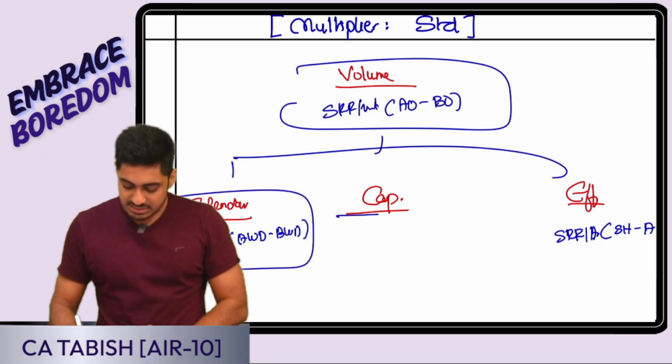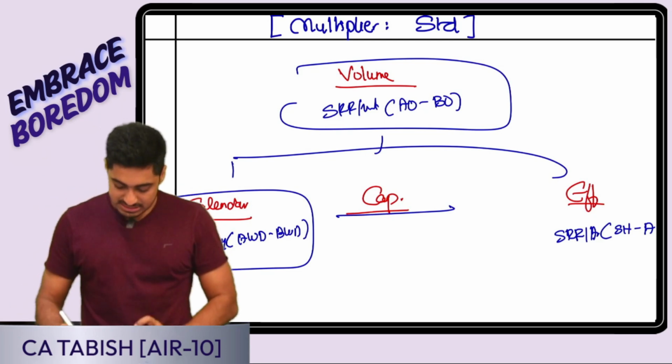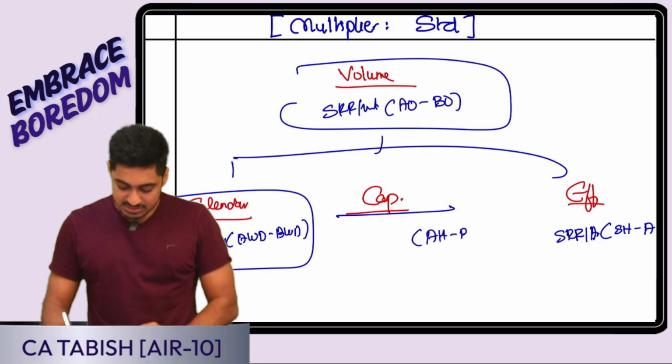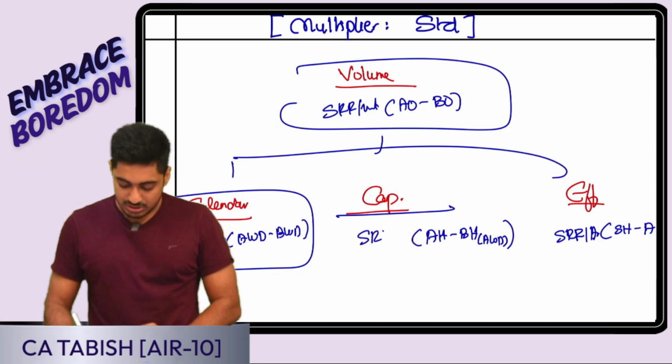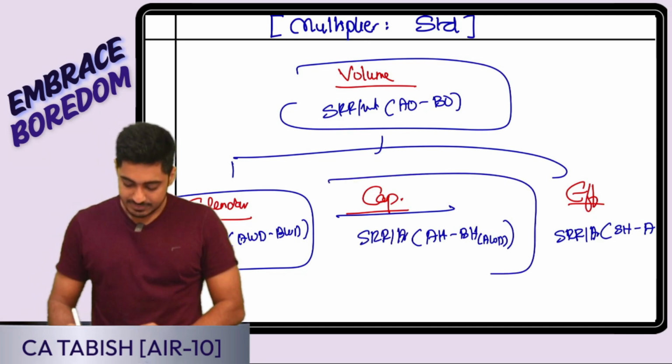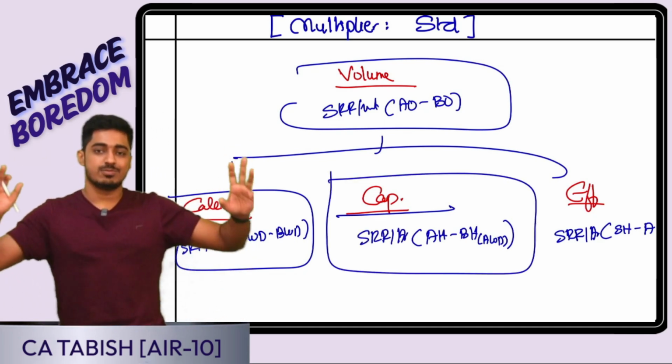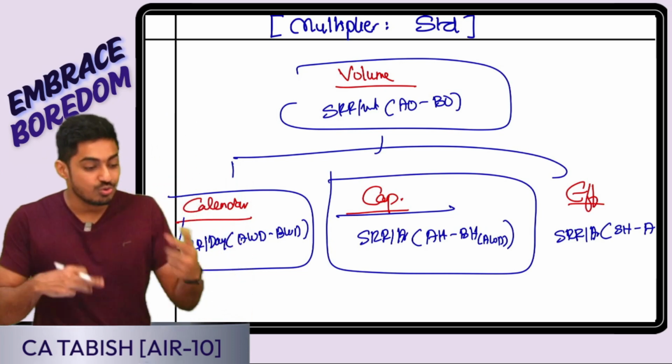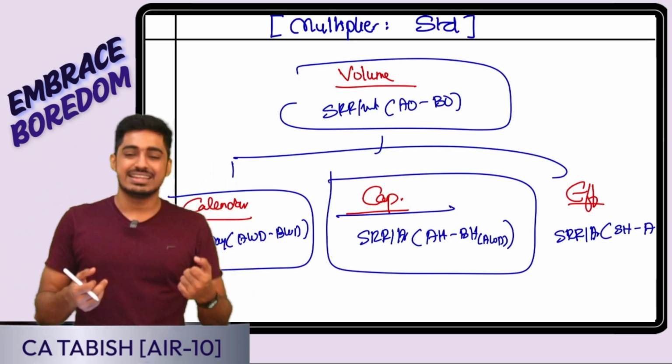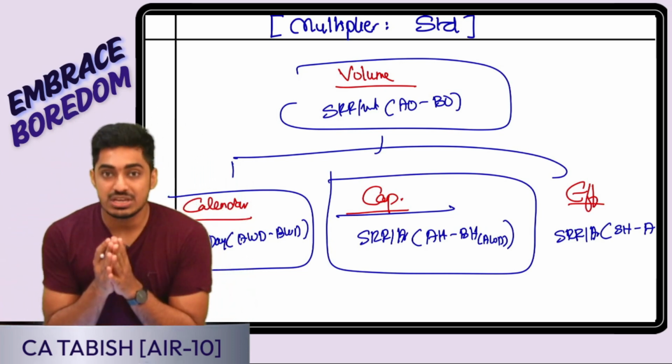I have my capacity, what is changing? My input hours are changing. It is actual hours minus budgeted hours. For actual working days, I get the difference in hours, convert into value at SRR per hour. So literally all the basic formulas, I guess around 50-80 formulas, we have revised two times, and that too in less than 30 minutes. I hope you guys have thoroughly enjoyed.